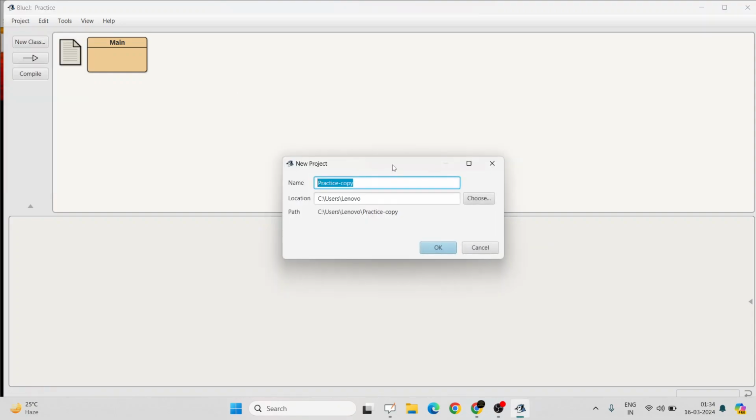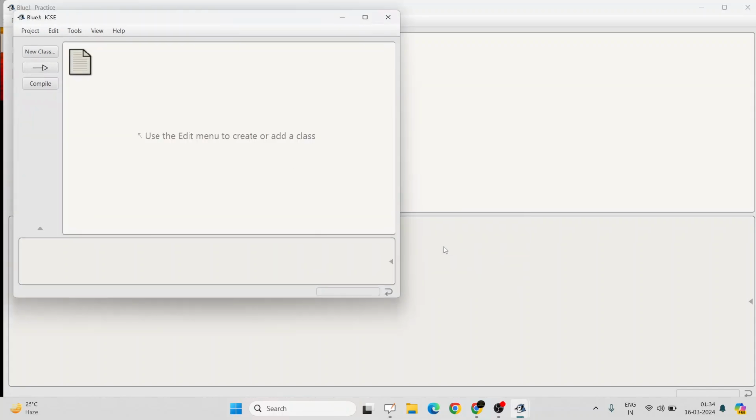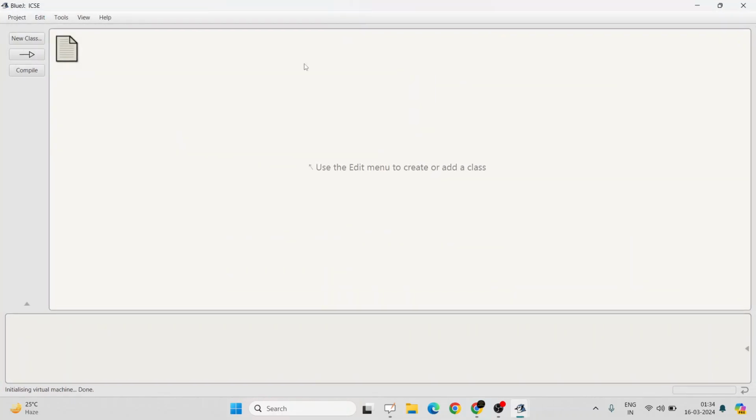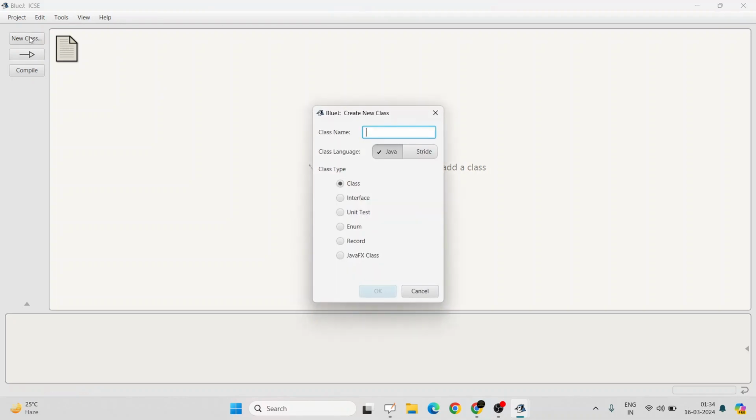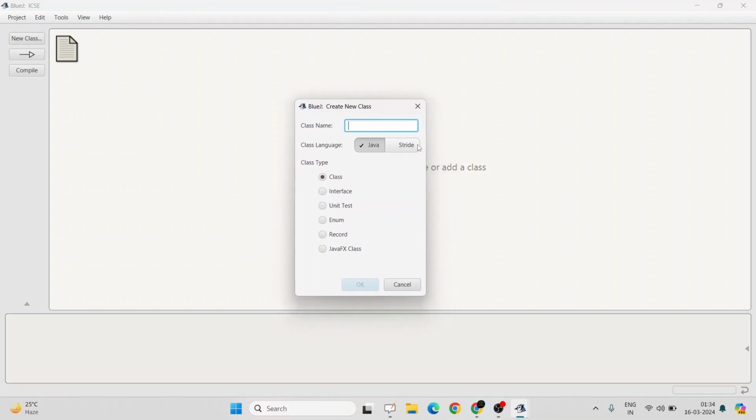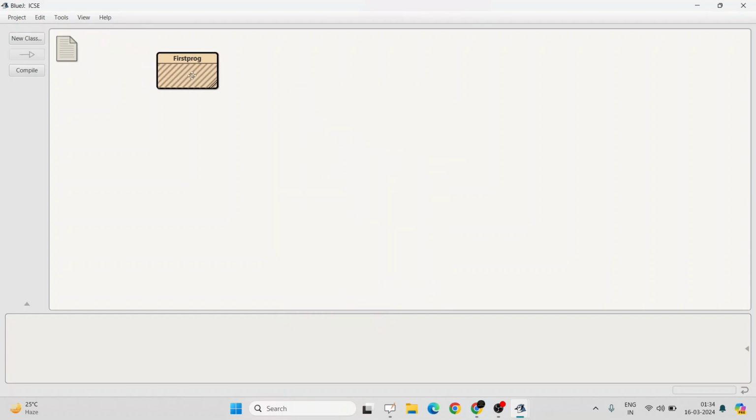Suppose you want to practice for your ICSE examinations. So create a project named ICSE. All right, so a new project will be created. Here is the new project, and you are creating the first program. So, new class. And as I have already shown, First program will be the class name.